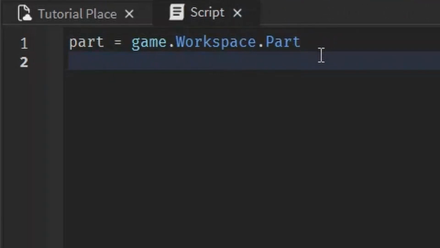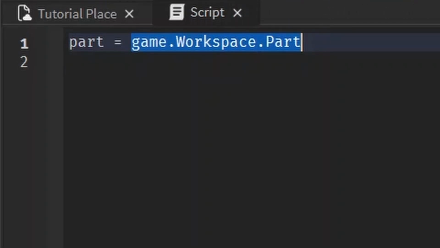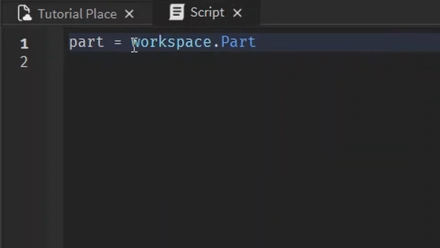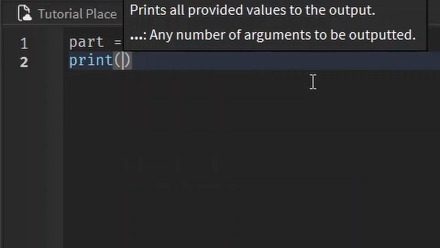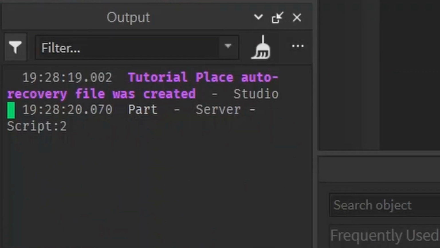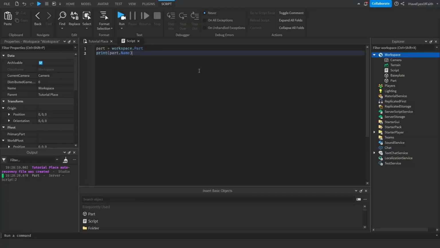You can't do that. One more note I wanted to add real quick. We've always been writing game.workspace.part to access this part. We can just write workspace with a lowercase w, and it'll know, hey, it's game.workspace. That's just a little shortcut, so you don't have to write game.workspace every time. If you write workspace with a lowercase w, it'll work just the same, and I'll just print out part.name to show you that it still works just fine. So yeah, in the future, when you have to get something in workspace, just do it like this. It's easier if you want. Or if game makes more sense to you, that's fine too.